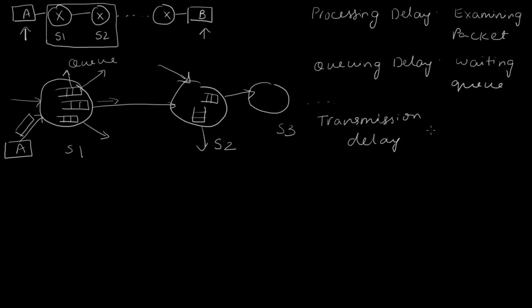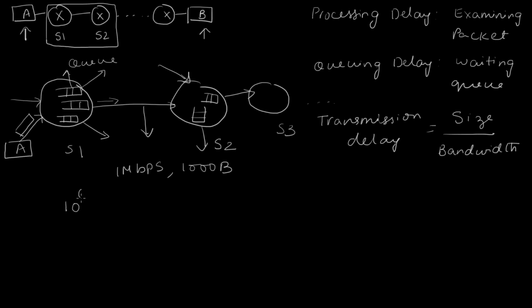Basically, this is a function of the packet size and the bandwidth of the link. What do I mean by this? Suppose you have a link, rather this link that we see here has a bandwidth of, let's say, 1 megabit per second, and the packet size that A has sent, let's say, is 1000 bytes. Now 1 megabit per second link means 10 to the power of 6 bits can be sent in 1 second, which means to send 1000 bytes or 8000 bits, how much time does it take?